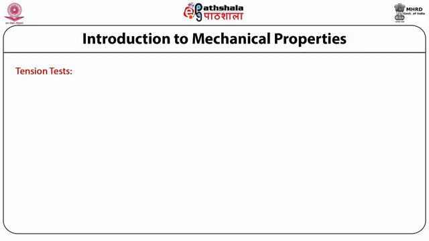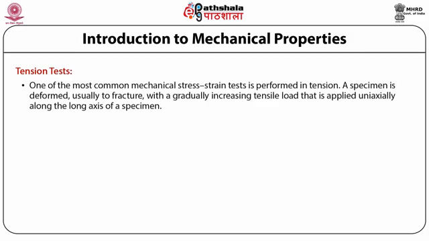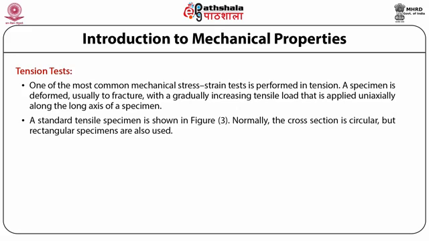Tension tests. One of the most common mechanical stress-strain tests is performed in tension. A specimen is deformed, usually to fracture, with a gradually increasing tensile load that is applied uniaxially along the long axis of the specimen. A standard tensile specimen is shown in the given figure.